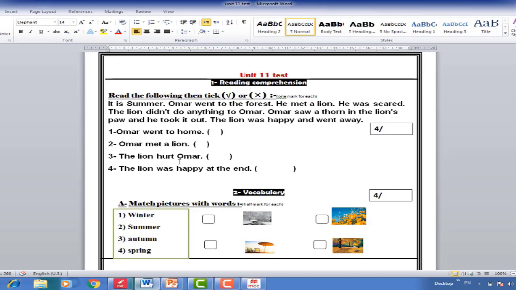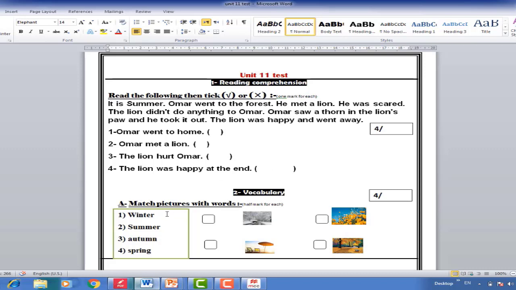Number 3. The lion hurt Omar. No, the lion didn't do anything to Omar. Number 3, no. Number 4. The lion was happy at the end. Yes, of course.